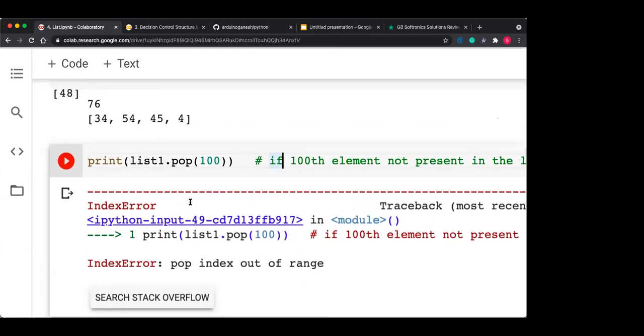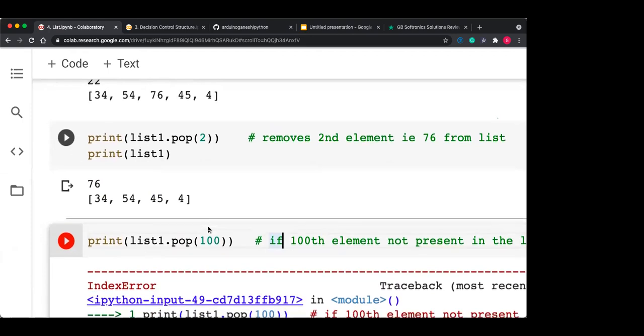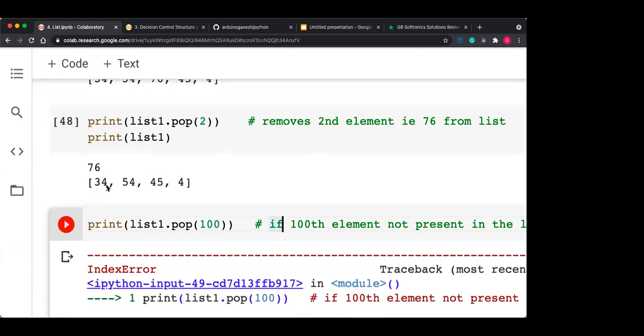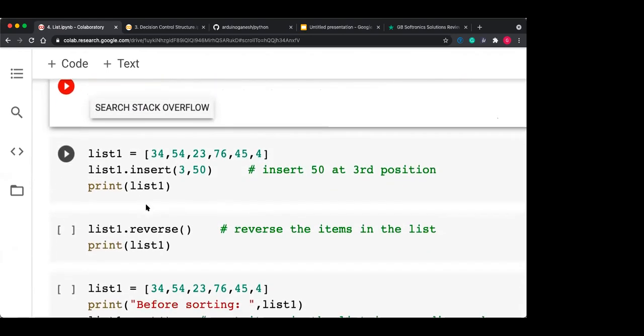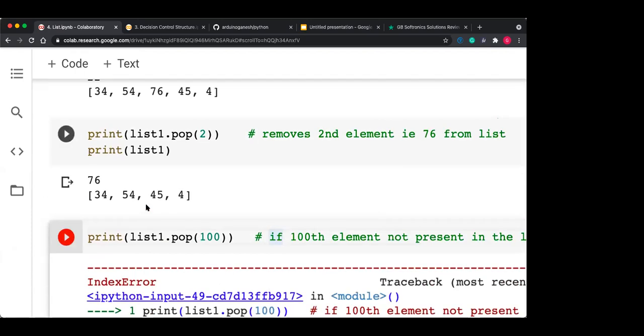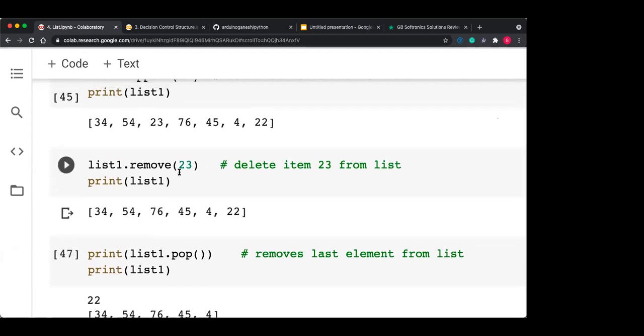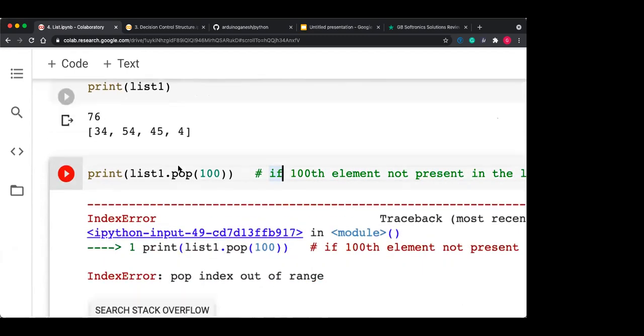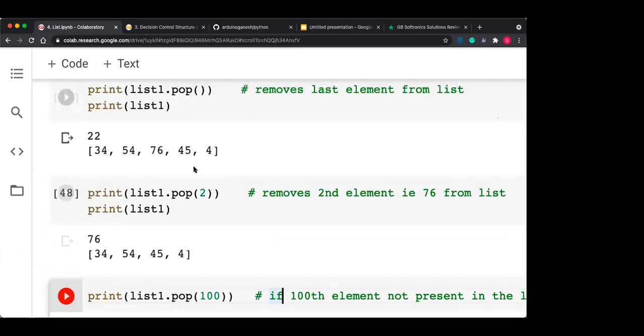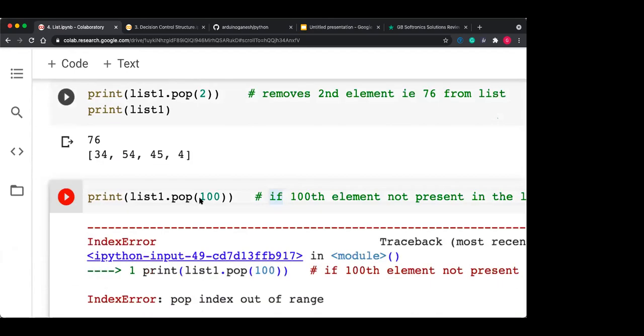Getting this? So pop should receive only a valid index. So you can use the pop and remove functions. The remove function only removes, while the pop function removes the last as well as a particular element also.